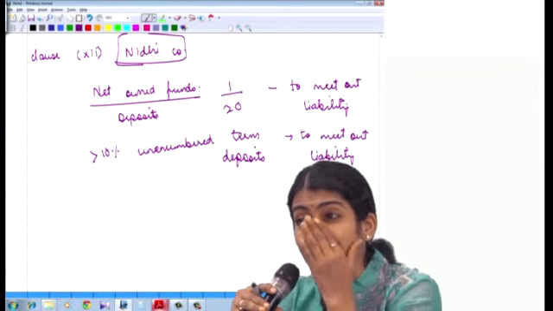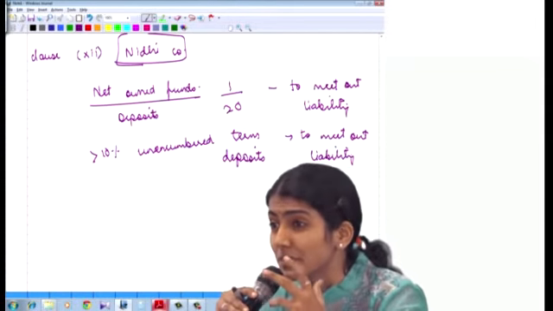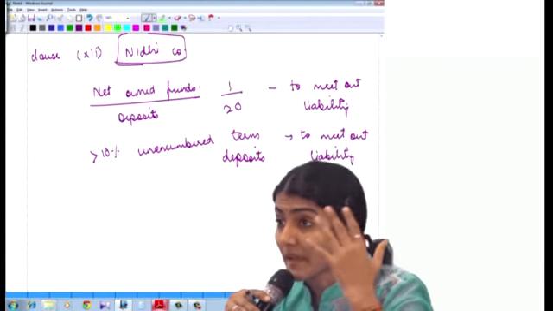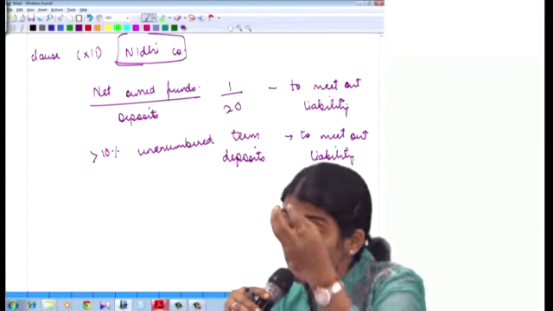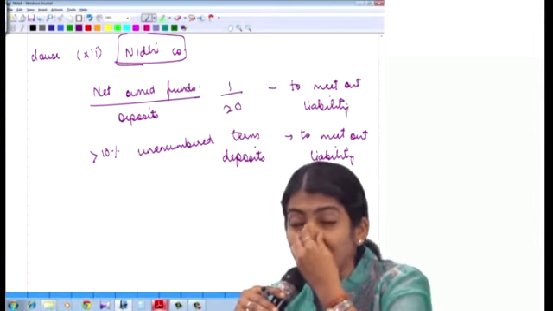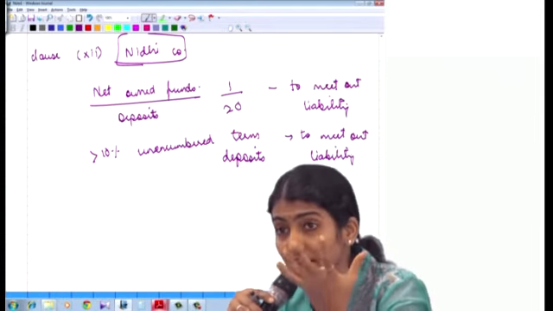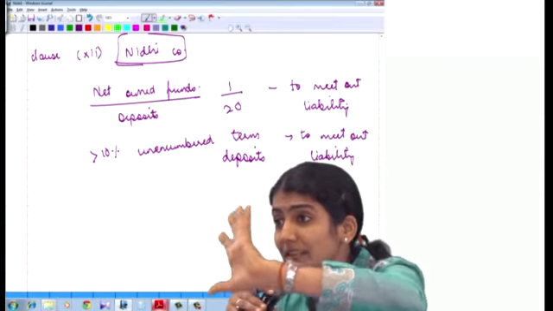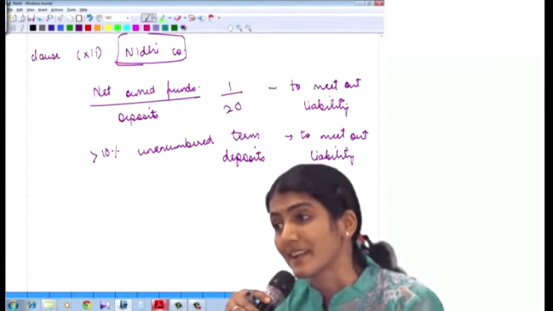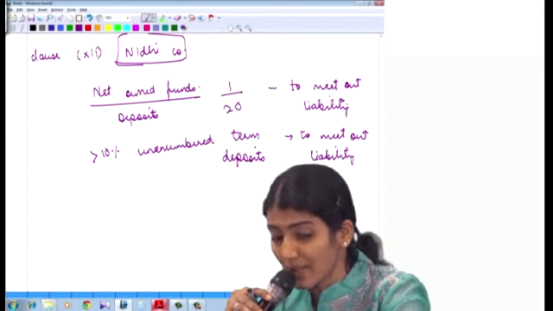Like in banks we have something called the capital adequacy ratio, CAR, the capital to risk asset ratio. Depending upon how much is the capital, there is a restriction on how much deposits and risk can be taken. Similarly, if the net owned funds of that Nidhi are 1 crore, the maximum deposits it can accept is 20 crore to meet out the liability.